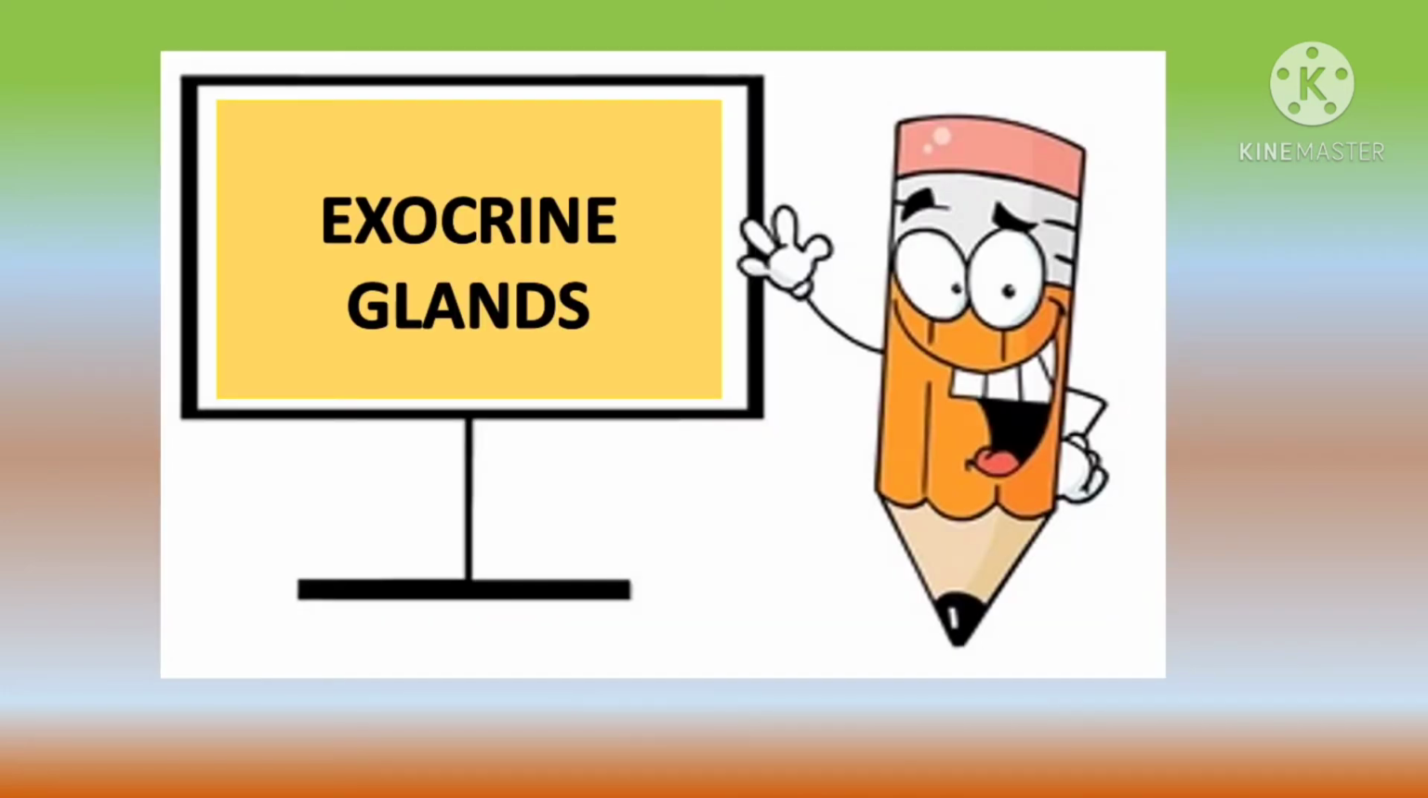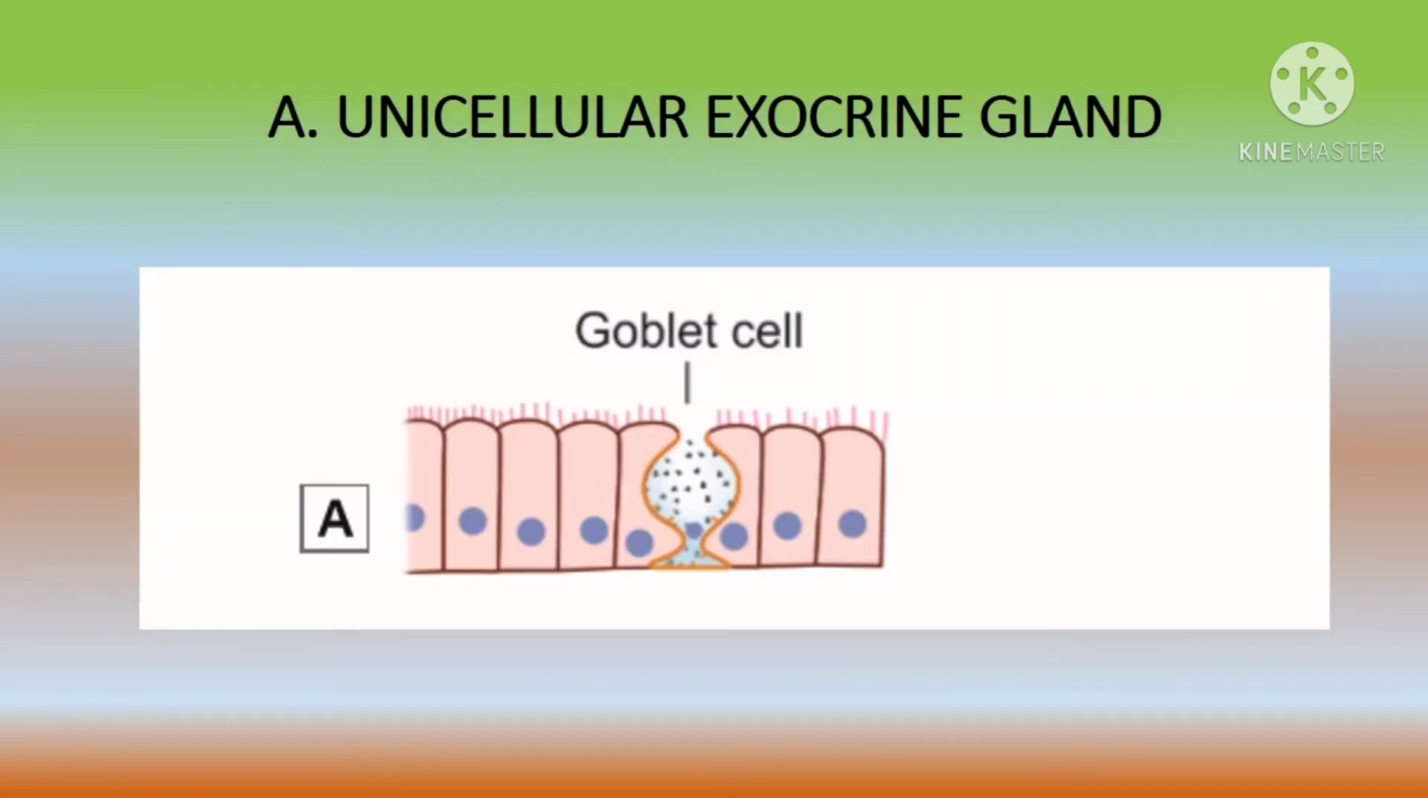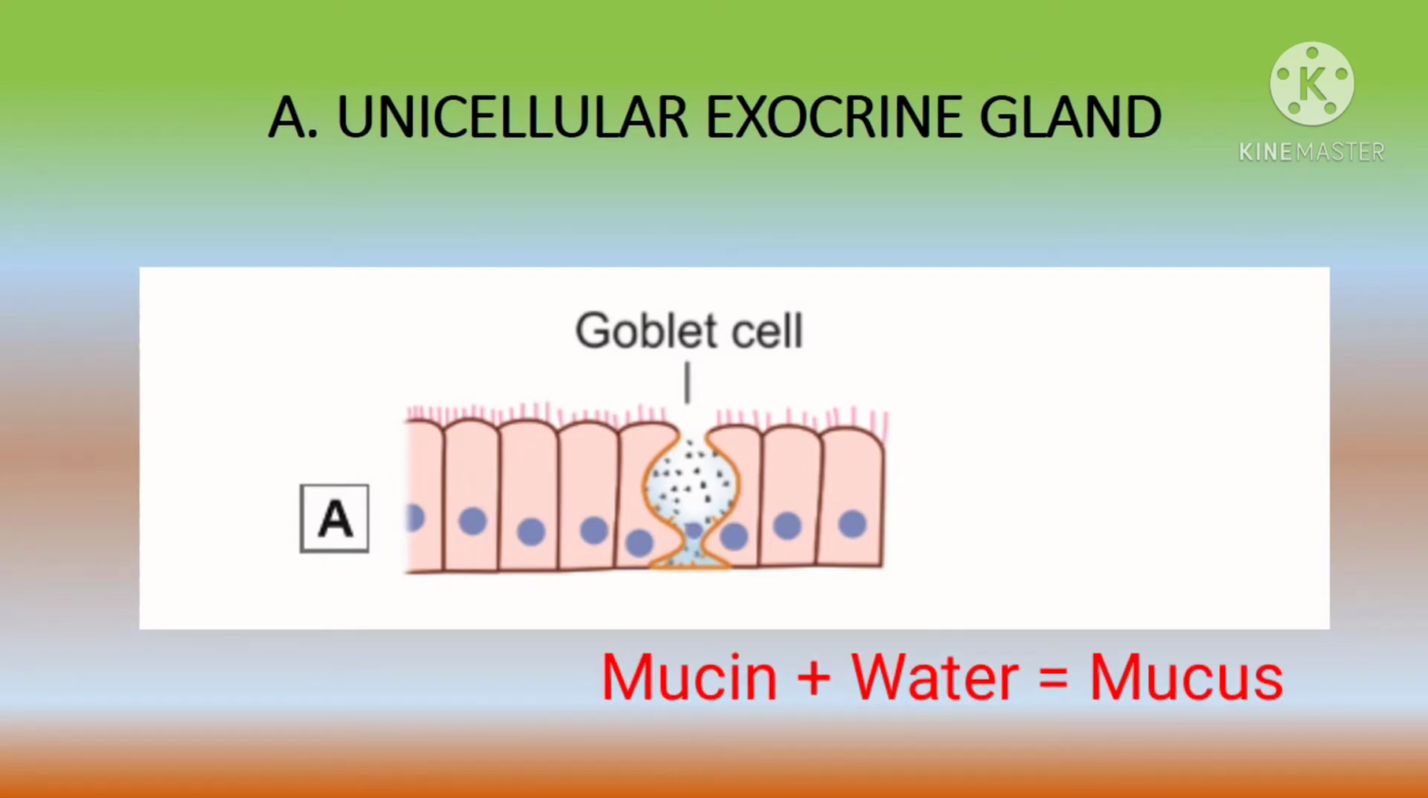Depending upon the number of cells, exocrine glands may be unicellular or multicellular. Unicellular exocrine glands are those containing only one cell as the secretory unit. The only major example in humans of unicellular exocrine glands is goblet or mucous cells, which are found in conducting airways and the gastrointestinal tract. These cells produce a glycoprotein called mucin, which is secreted via exocytosis. Upon secretion, mucin is mixed with water and mucus is formed.